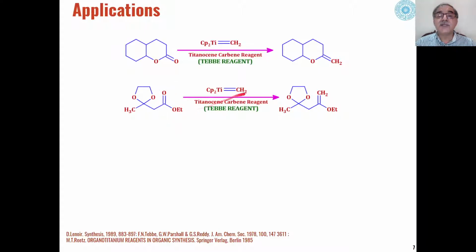So ethyl ester in presence of this active titanocene carbene reagent gets converted, this carbonyl is converted into methylene group. So enol ethers are formed as the product. So the esters or lactones are converted into enol ethers as the product using Tebbe reagent.